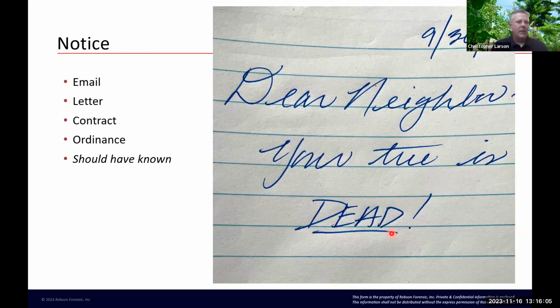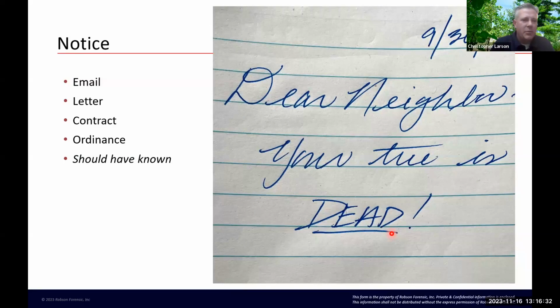Did they get an email from a neighbor? Did they get a letter from a city telling them, hey, your tree represents a hazard or is violating an ordinance? Did a contractor come out and inspect their trees and tell them, hey, you should remove this tree, or you've got some broken limbs that could fall out, you should prune it?